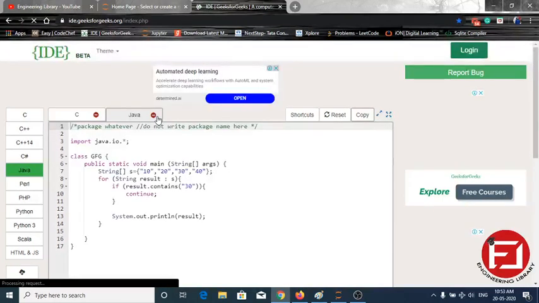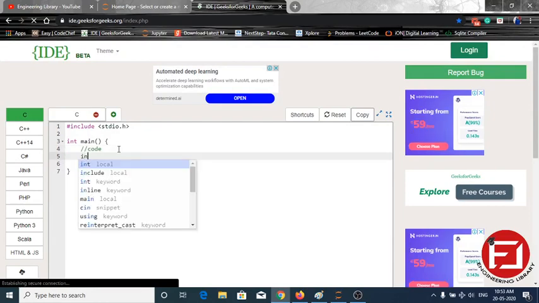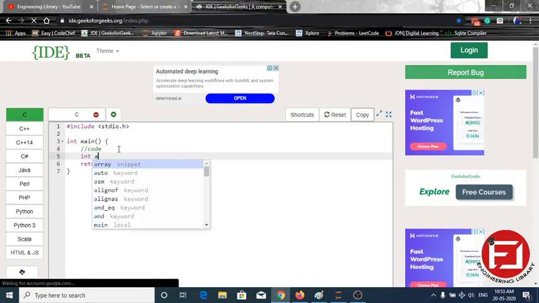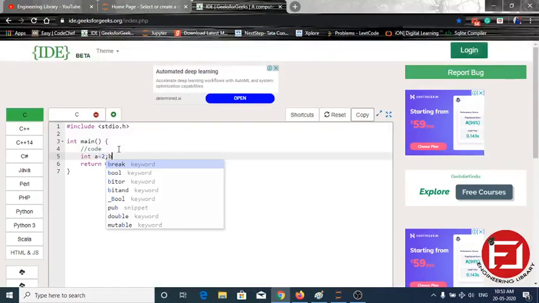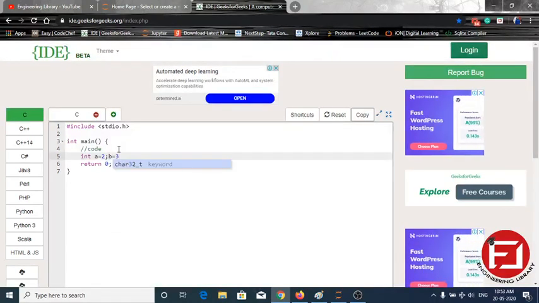Okay, C. We are going to do an addition, so we have to define two variables and initialize them: A equals 2, B equals 3.